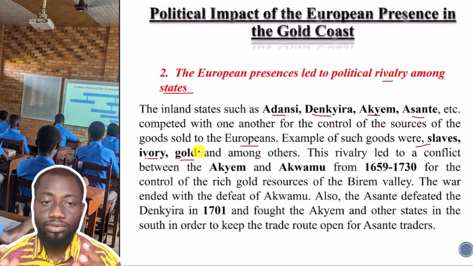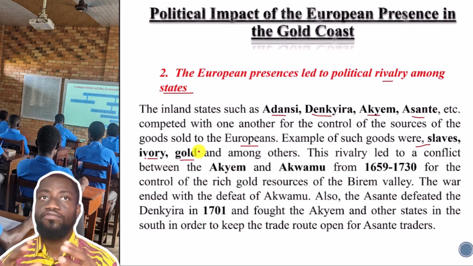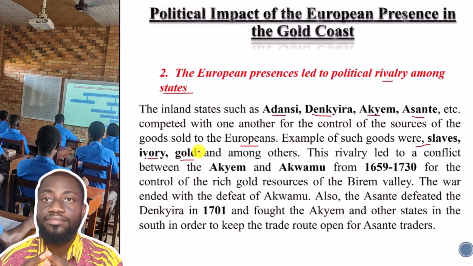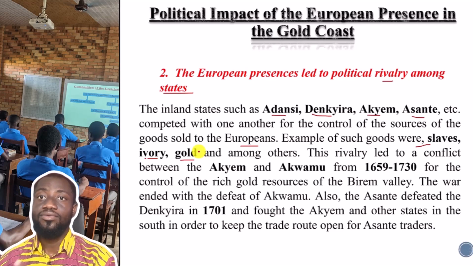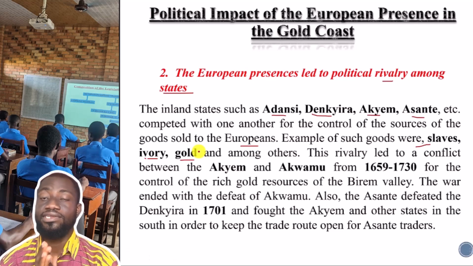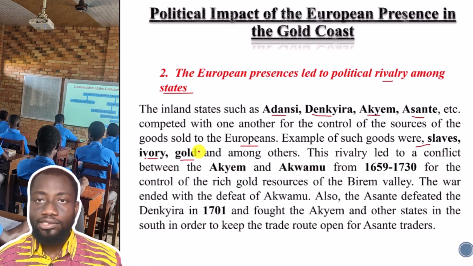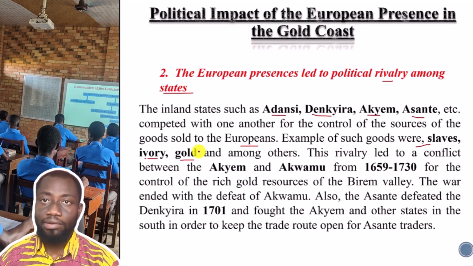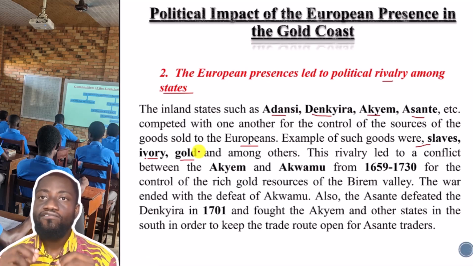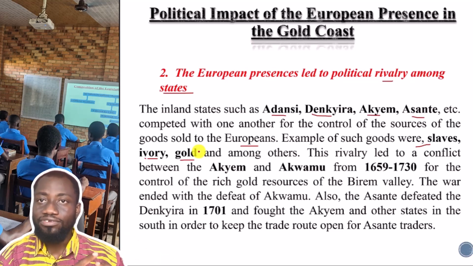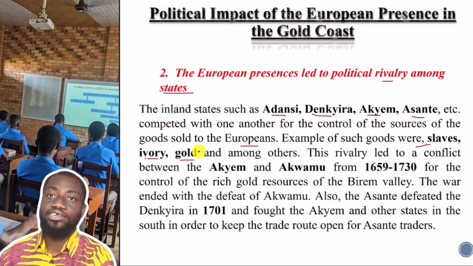Now, what you should have in mind is that most of the items of trade needed by the Europeans were found in the interior, and they were controlled by these forest states. So all these forest states, as we have already talked about, Adanse, Denchira, were all fighting for the source of that particular item of trade needed by the Europeans.